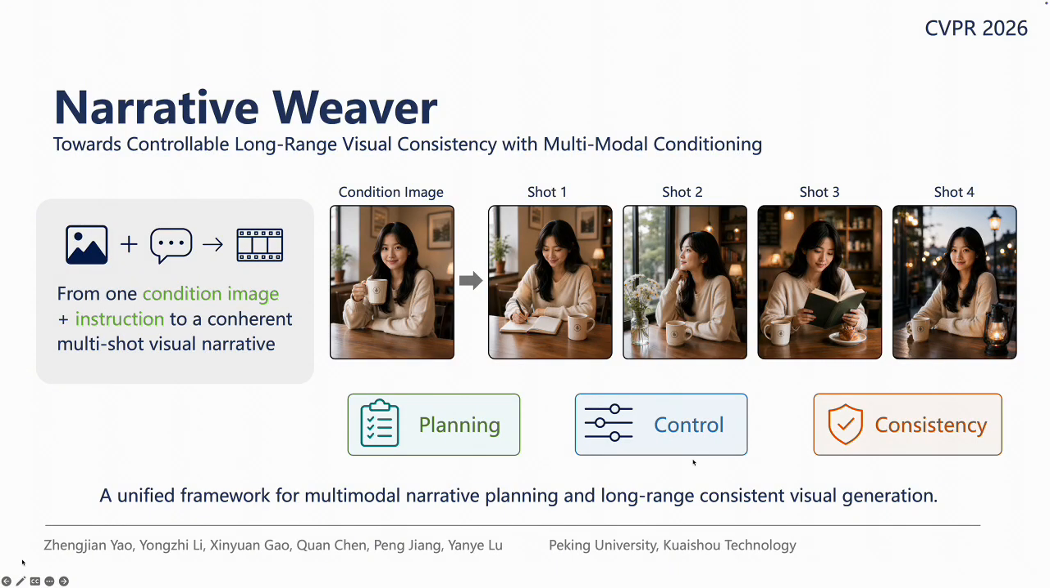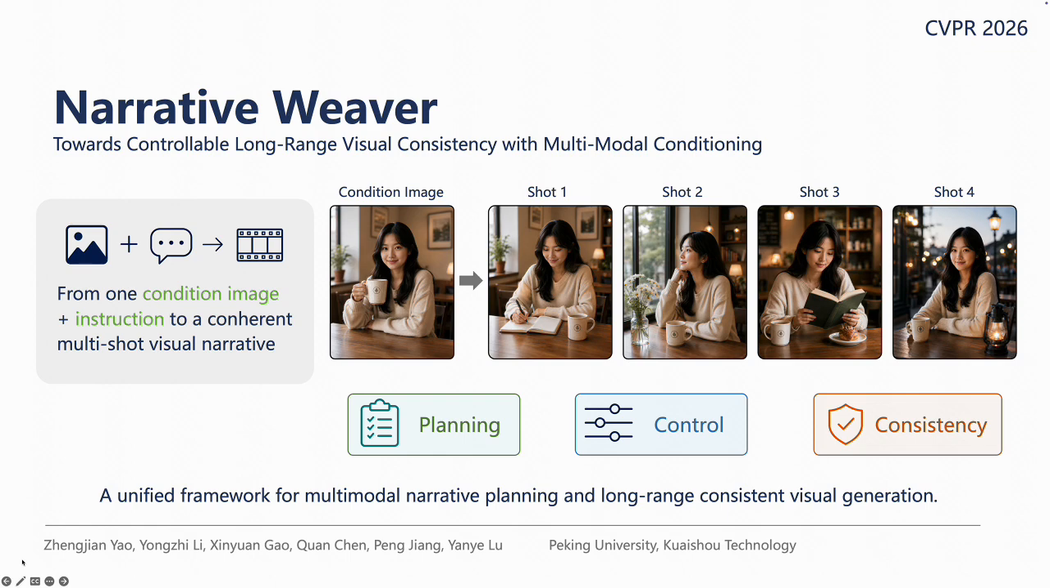Today I will present Narrative Weaver towards controllable long-range visual consistency with multi-modal conditioning. The goal of this work is to generate a coherent multi-shot visual narrative from a condition image and a user instruction. Instead of producing only a single image or a short isolated clip, we aim to create a sequence of keyframes that keeps the same subject, visual style, and environment consistent over time. As shown in the storyboard on the right, the model starts from a condition image and then generates multiple shots that follow a clear narrative progression.